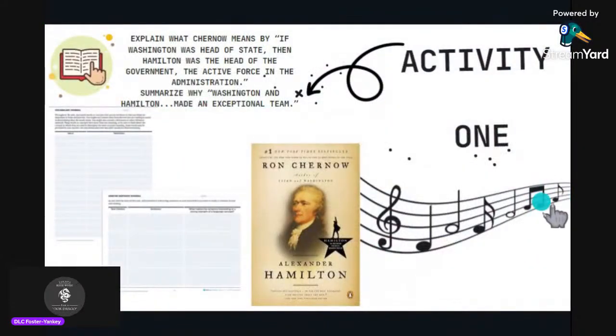In Activity 1, students read the excerpt from Hamilton Becomes Secretary of Treasury from Chernow's Alexander Hamilton, which describes Washington and Hamilton's relationship during Washington's presidency. Then they read a letter from Washington to Hamilton after Hamilton resigned as Secretary of Treasury. They annotate the text as they read, underlining sentences that help them understand Hamilton and Washington's relationship, as well as circling unfamiliar words. In addition, they write down the words and definitions in their vocabulary journals, and for each word, they identify the vocabulary strategy they use to determine its meaning.